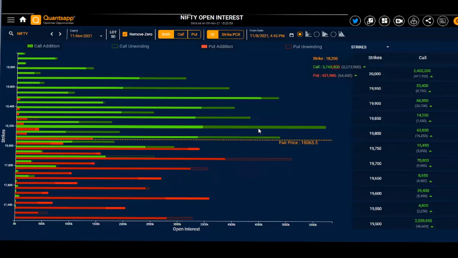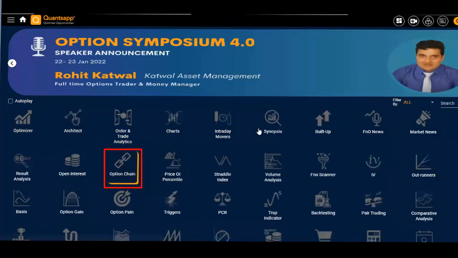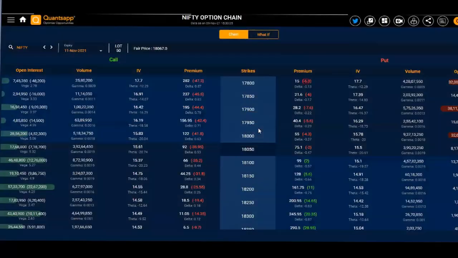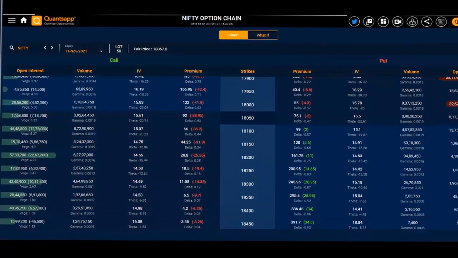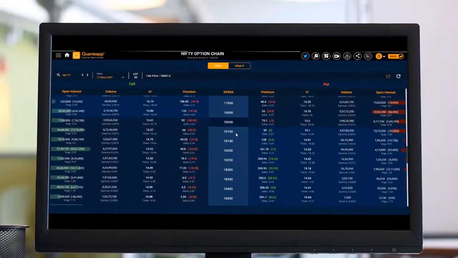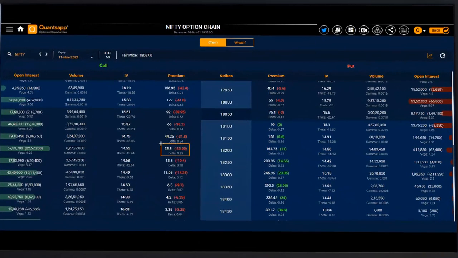Now how does this data add value to our analysis? Let's try to understand that. Let's go to our basics first. Let's go to the option chain. Let's say, for example, my view is bullish on Nifty. I have two options which I can do. I can go ahead and buy this call option of